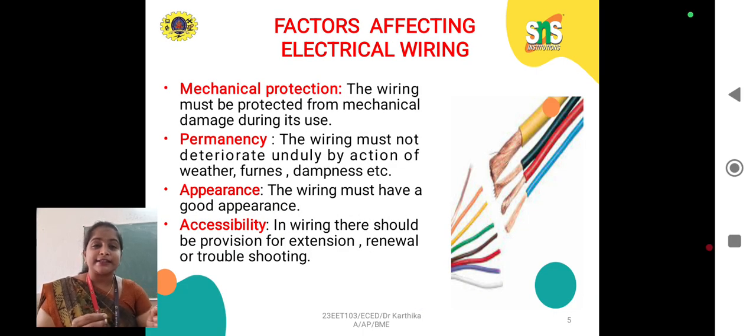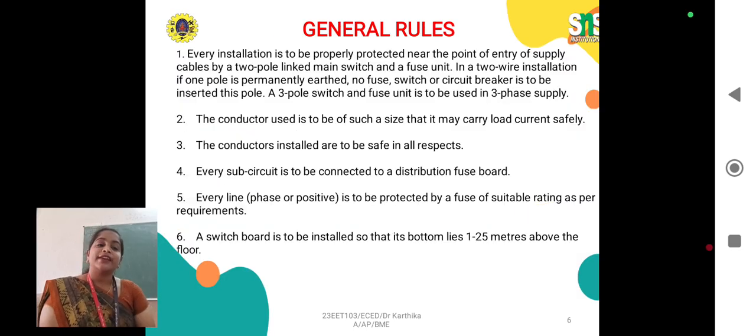And next one is mechanical protection. The wiring must be protected from mechanical damage during its use. And permanency, the wiring must not deteriorate unduly by action of weather, fumes or dampness, etc. Here, we consider appearance and accessibility also. Appearance, the wiring must have a good appearance, and accessibility in wiring, there should be provision for extension, renewal or troubleshooting. See, we have some general rules for wiring.